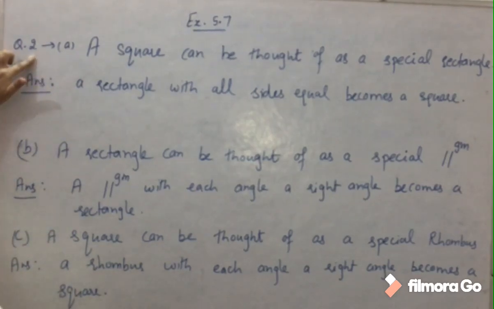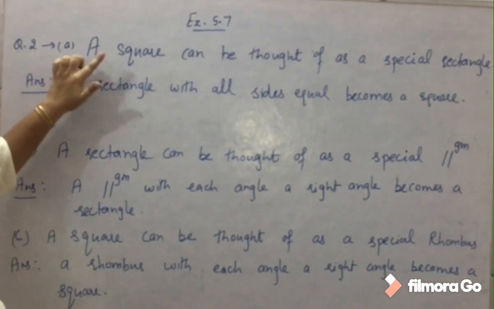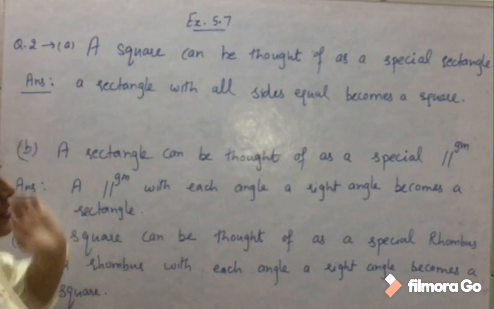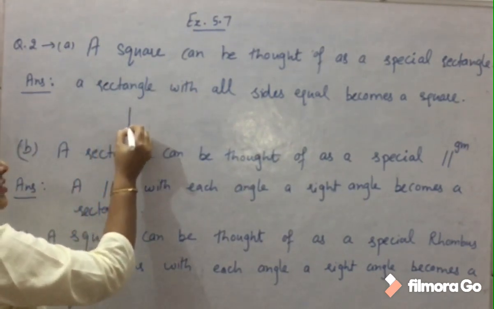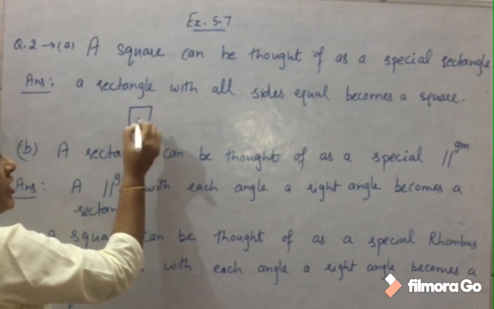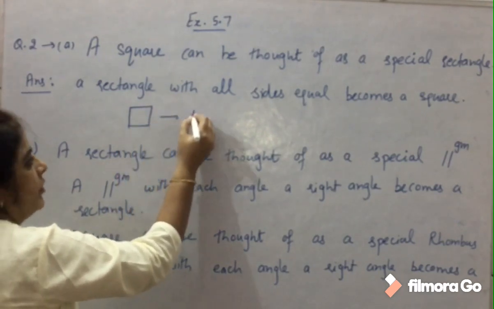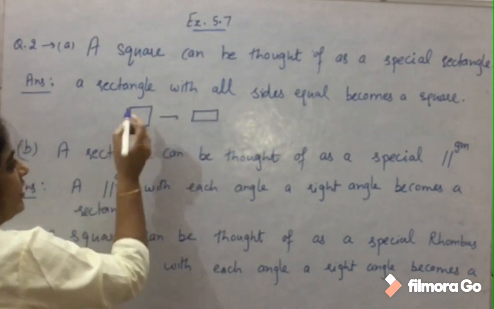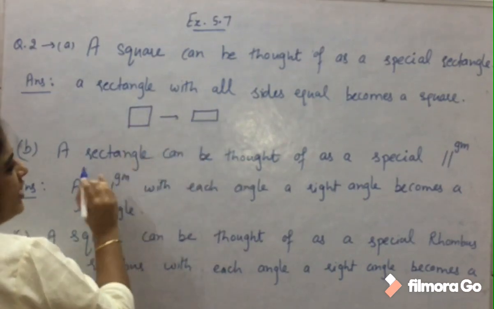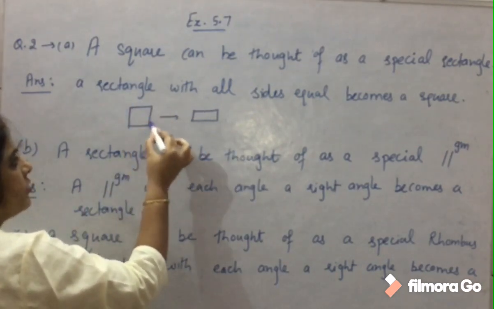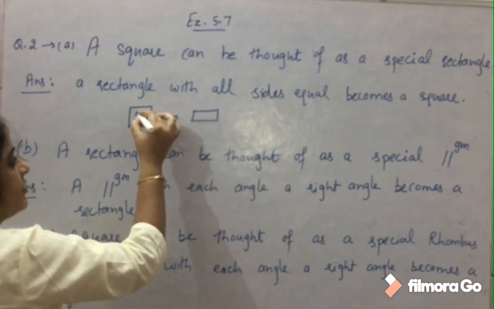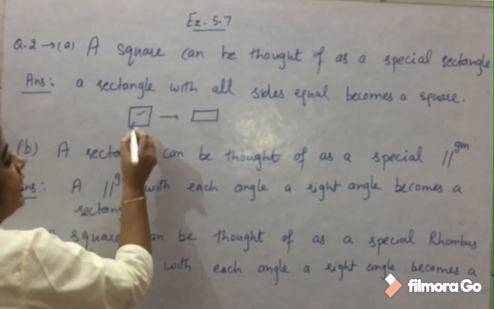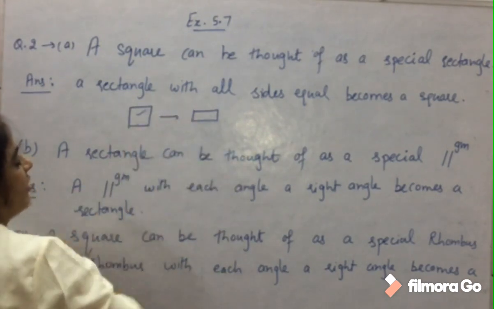Now question 2, how a square can be thought of as a special rectangle. Students, we have already discussed that every square is a rectangle. But now see why every square is a rectangle: because all the properties of a rectangle are satisfied by the square also.